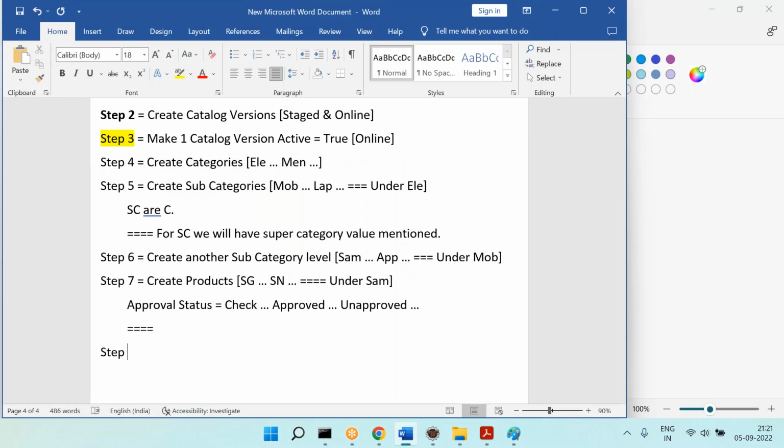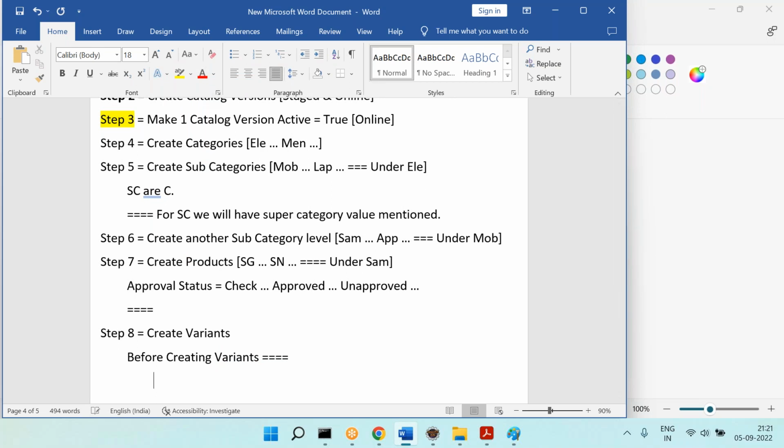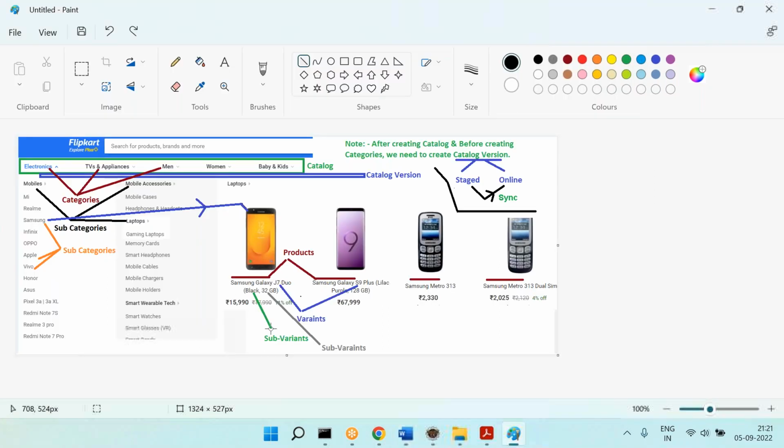Okay, step number 8, create variants. Now before creating variants, you need to understand one step. Okay, so please remember this. Let's say, let's look at this one.